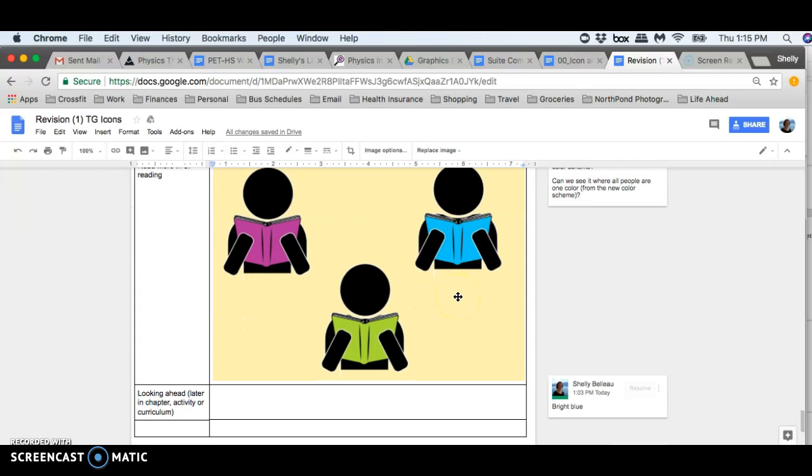So we're definitely landing on icons that I think are going to really work.